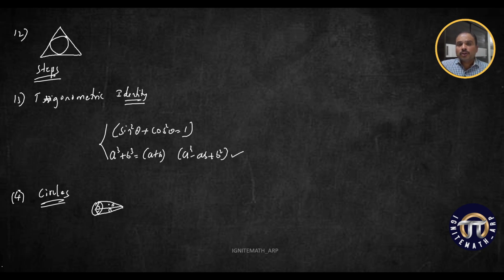If you are using the angular bisector theorem, don't write the reason as just angular bisector theorem. You don't get marks. State the angular bisector theorem as the reason. Do not write just angular bisector theorem. State the reason as the statement of the theorem. Then only you are going to get the marks. Otherwise, 1 mark will be lost again.